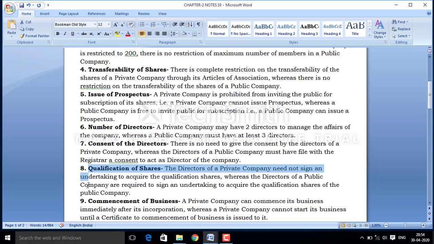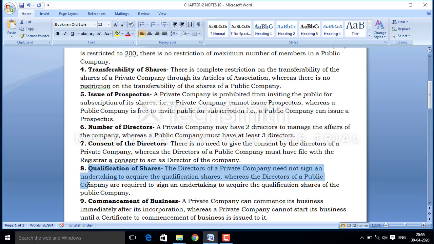In the case of qualification share, the director of a private company need not sign an undertaking to acquire the qualification share. It means in the case of a private company, there is no need to give an explanation or sign any undertaking regarding providing the qualification share.